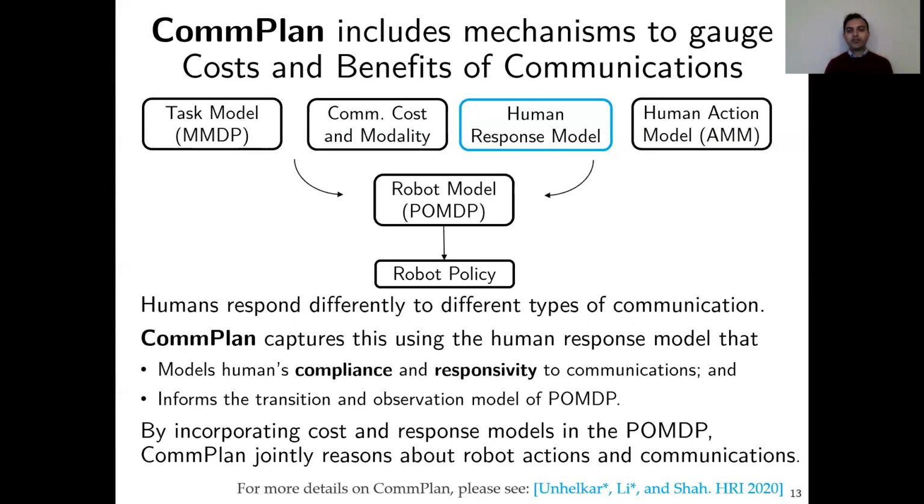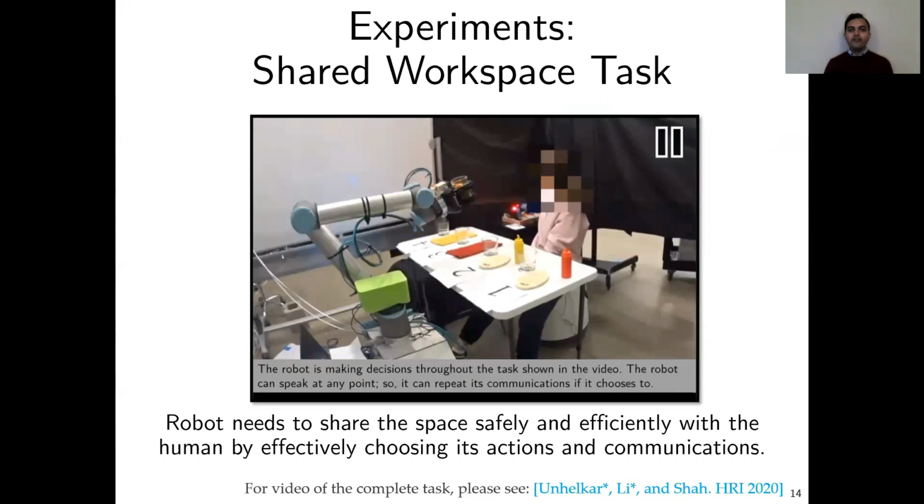We implement CommPlan on the example that we have been using, on the task that we have been using as the running example. Here, the robot needs to share the space safely and efficiently, to just reiterate, with the human by effectively choosing both its actions and communications.